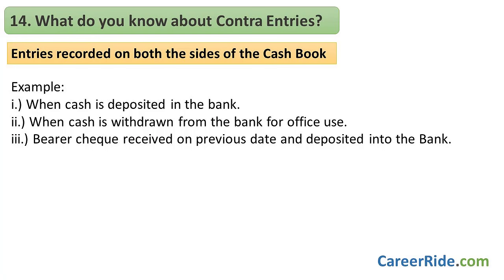What do you know about contra entries? See, certain transactions affect the cash account and bank account simultaneously, but with opposite effect. The entries recorded on both the sides of the cash book are called contra entries. Some situations in which contra entries are recorded are, for example, when cash is deposited in the bank, when cash is withdrawn from the bank for office use, or a bearer check received on a previous date is deposited into the bank. All these cases create contra entries.